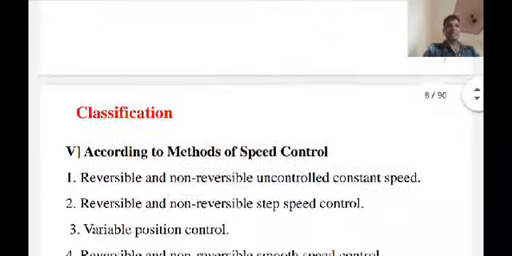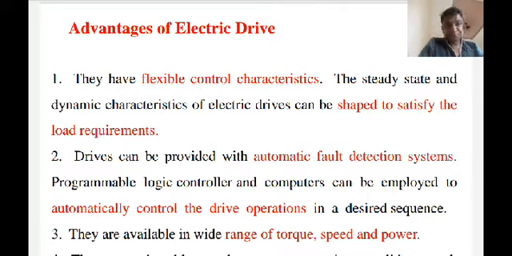Now the next part of the electrical drive is the advantages of electric drives. Obviously we know that everything has advantages, merits and demerits. Some advantages are listed out here. These are the 7 advantages of an electric drive. The first advantage is that they have flexible control characteristics.